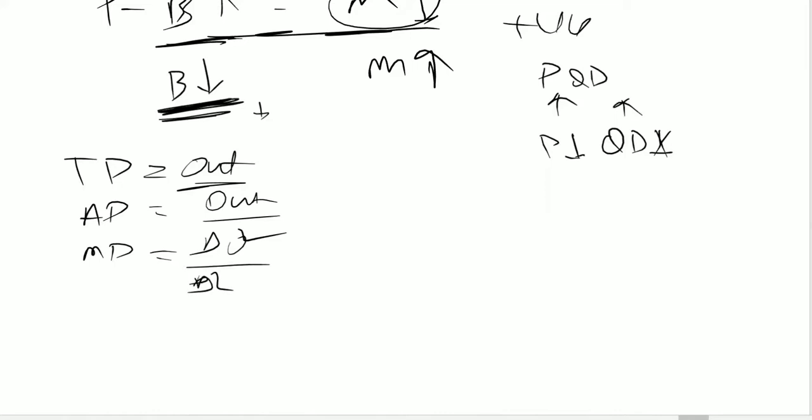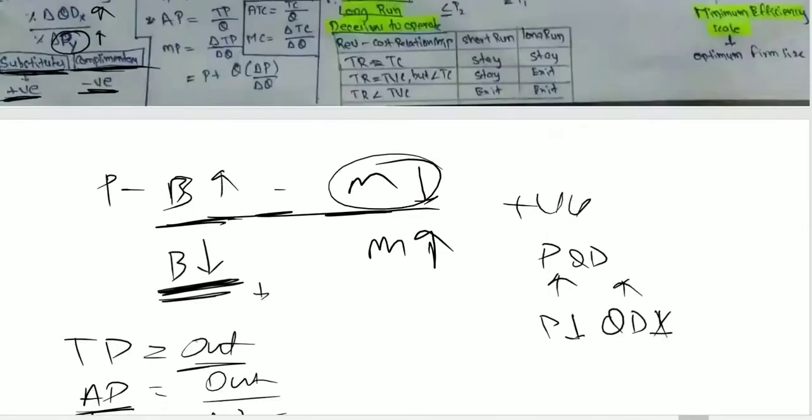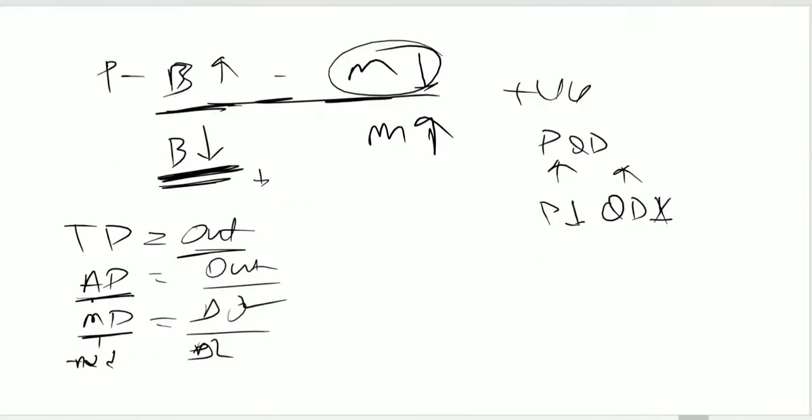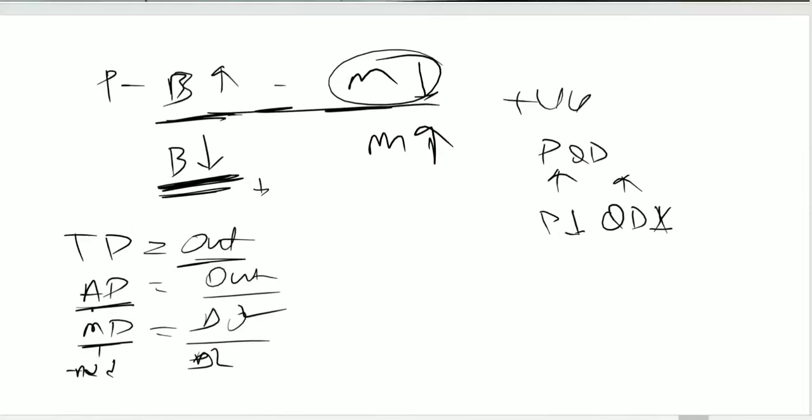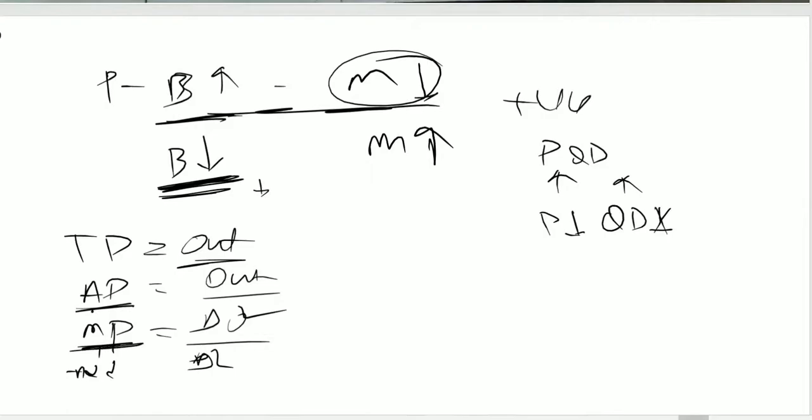So total productivity is the total output which the company produced. Average productivity, we can say it as average production per laborer. Marginal productivity, we can say it as the additional output produced by adding an additional laborer. The additional output achieved by adding an additional laborer is what we understand by marginal product.